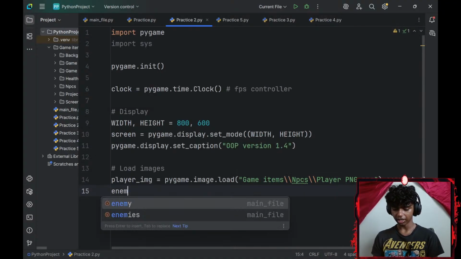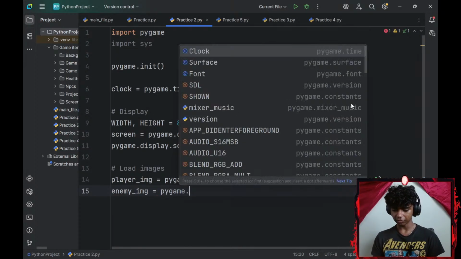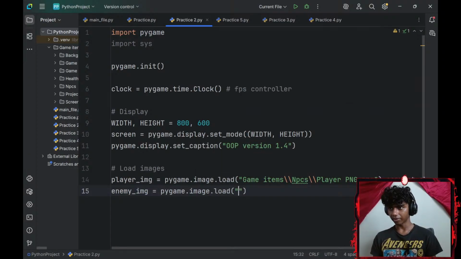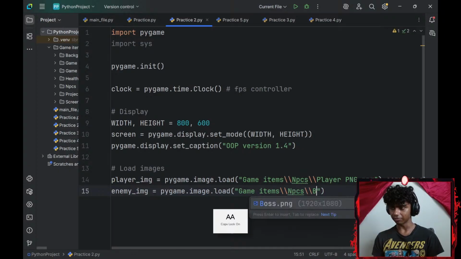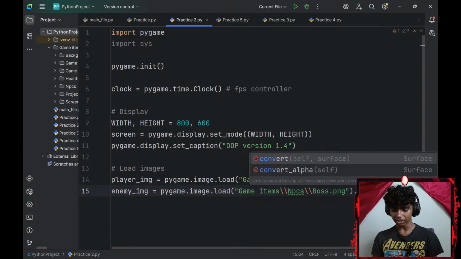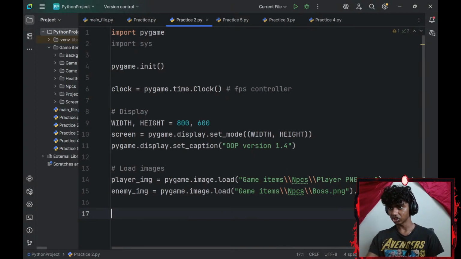Then let me go ahead and do the same thing with my enemy_image. My enemy_image is going to be equal to pygame.image.load, and I'll give the file path for my enemy image. So I'm going to give game items followed by 2 forward slashes NPC, and for some reason I named him boss PNG, probably because he's the final boss. I will convert this to alpha as well because it is an image.